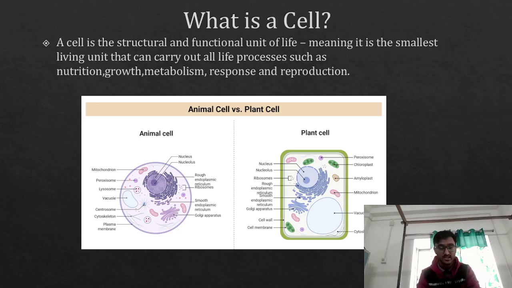In fact, if we think of a human being, it starts with a single cell called zygote. So cell is that important. It is the basic structural and functional unit of life, meaning it is the smallest living unit that can carry out all the life processes such as nutrition, growth, metabolism, response, and reproduction.